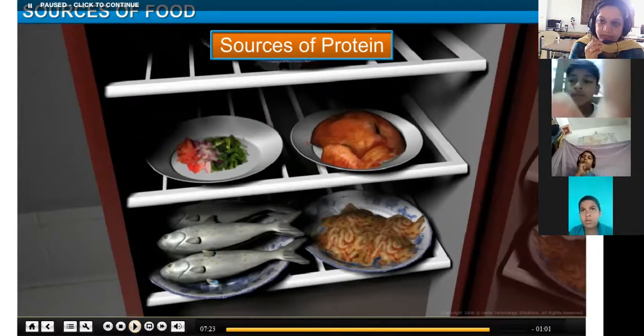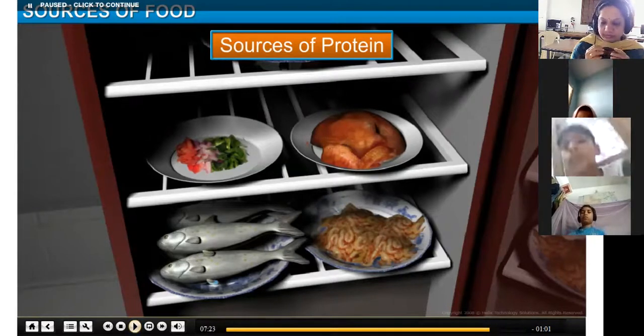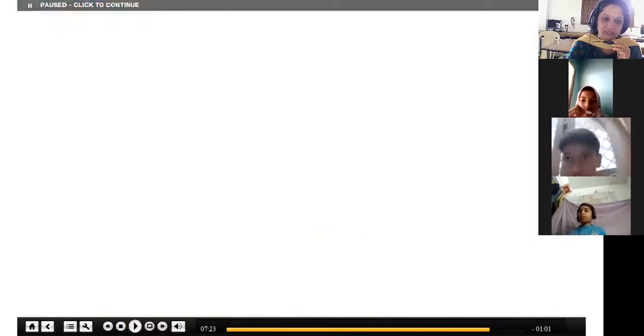So you get most of the minerals and vitamins from the proteins. From where do you get? From the animal source. You get most of the proteins in your food from the animal source.